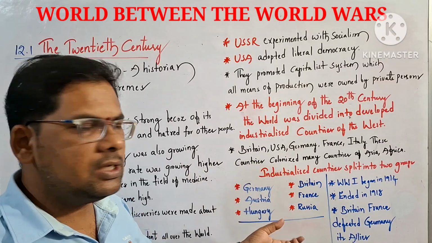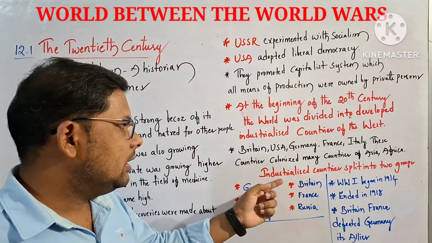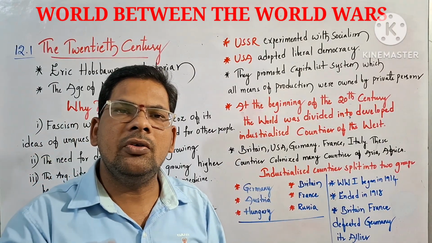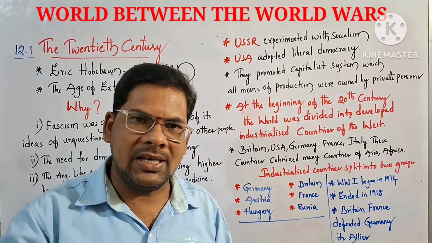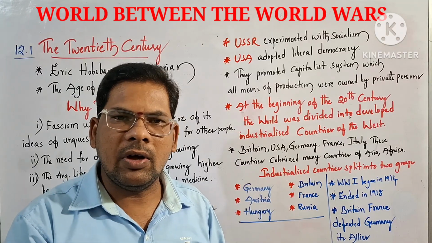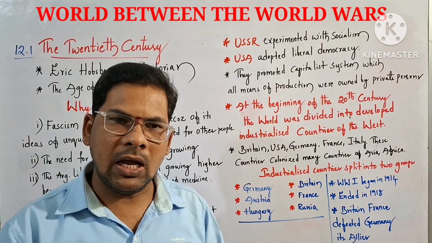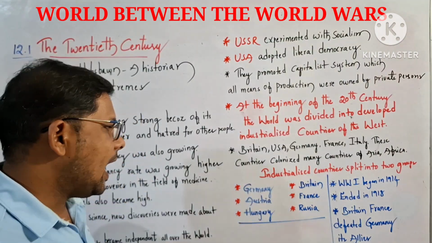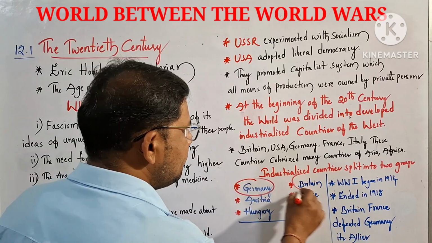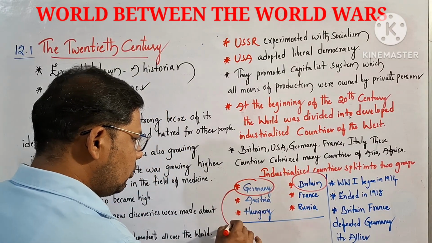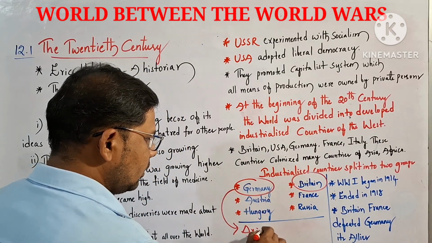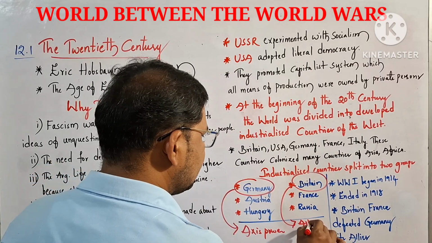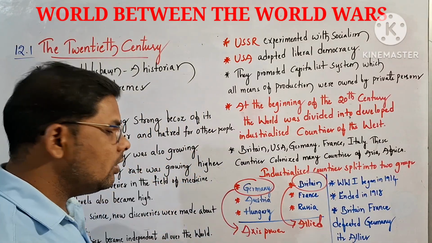Later, after a few years, the industrial countries split into two groups. Why were they split? They wanted to get authority over the markets. Markets of India, markets of other Asian countries, markets of Africa. Based on their competition, they were divided into two groups: the German group and the Britain group. The German group is known as the Axis powers. The Britain group is known as the Allied powers. Here also it is very important to remember them.